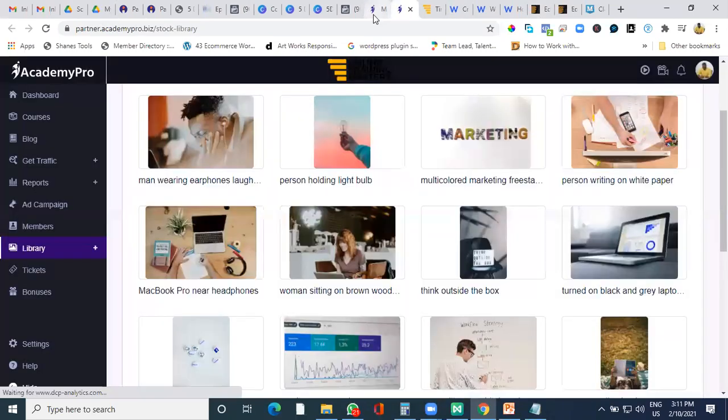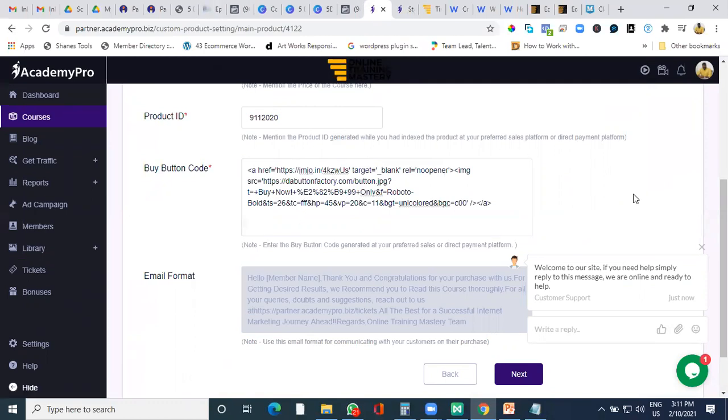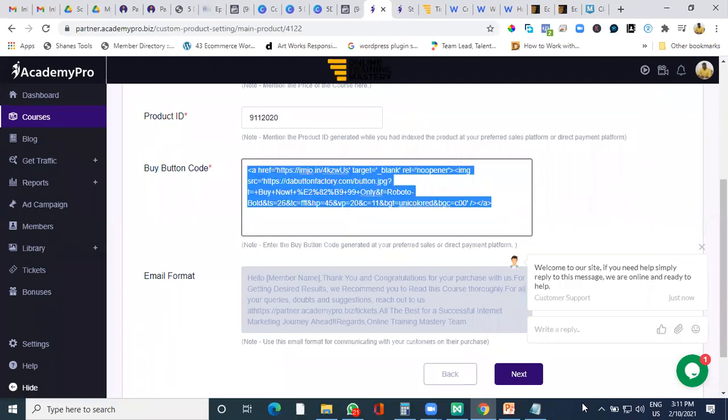And in the script, I'll paste it over here. As soon as I paste, it gets integrated with this particular button. And that's it. It's pretty easy. Here you can put up whatever price point you want to show. Say, for example, I have mentioned 99, so I've made it 99, and that's it. You can copy this and put it in the other part also. It's pretty easy.